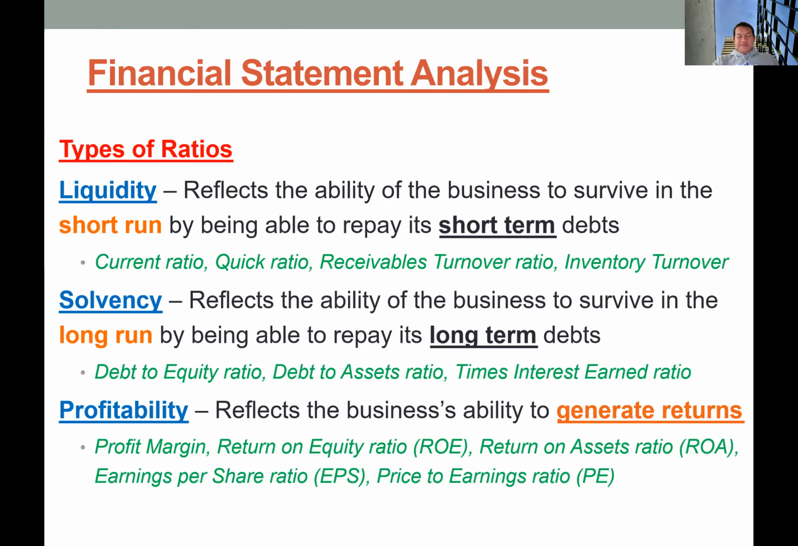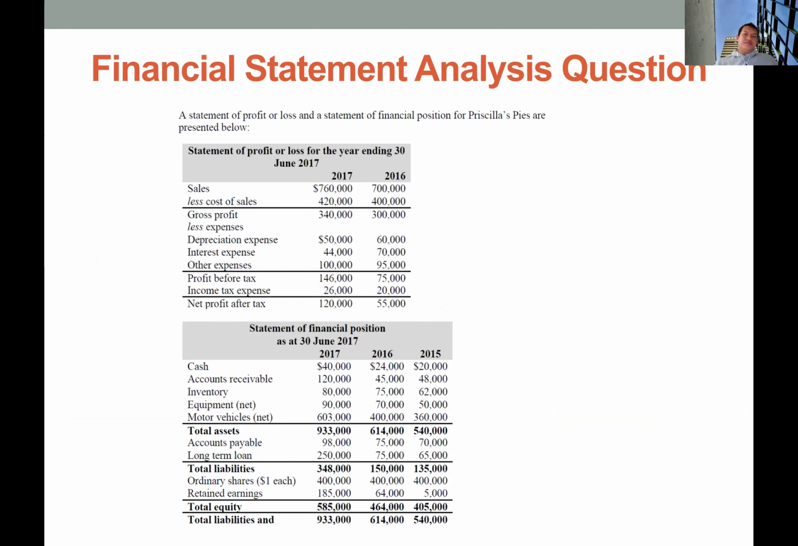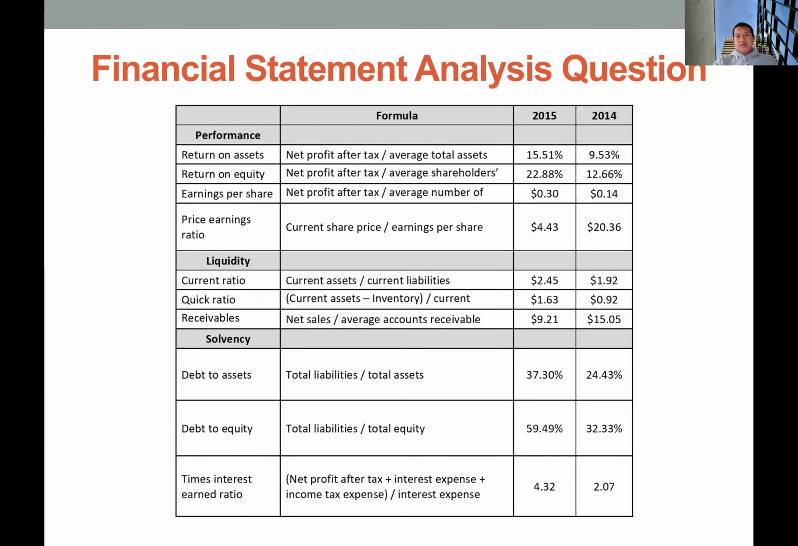Okay, we have this question. So this is a Priscilla Spice question, and we have information from 2015 to 2017. We have to calculate the ratios of these 3 groups. So I already calculated these ratios to make calculation easier. I think this is a typo. This one should be 2017, 2016. Okay, so this is the formula. So you basically can follow the formula to get this ratio.